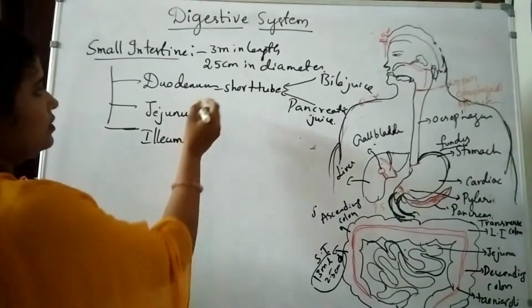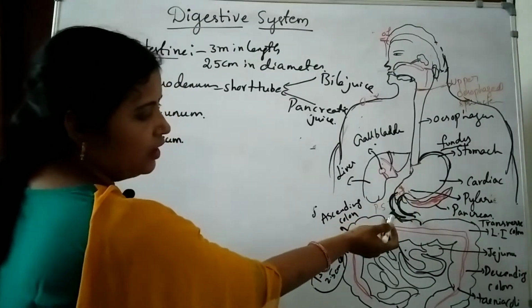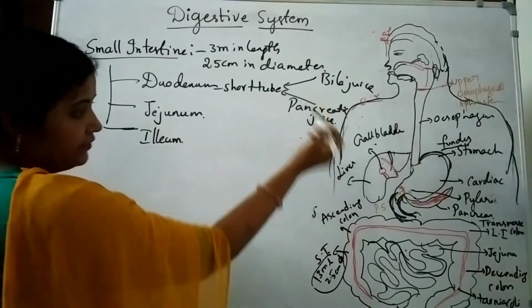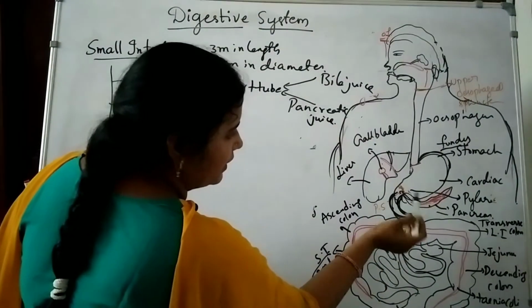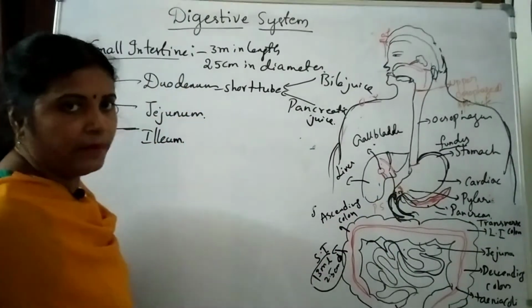So duodenum is a short, C-shaped tube. After the pyloric stomach, it opens into the duodenum part, and then it receives the pancreatic juices from the pancreas, and also from the liver it receives the bile juices.